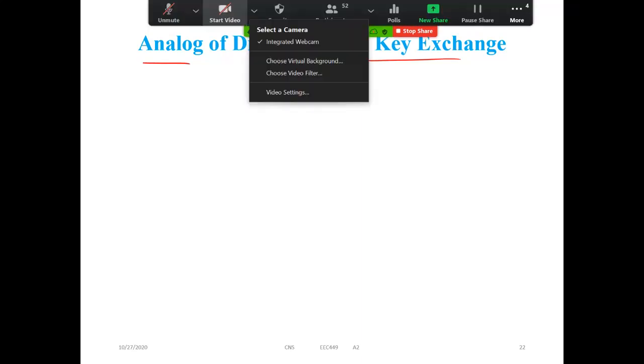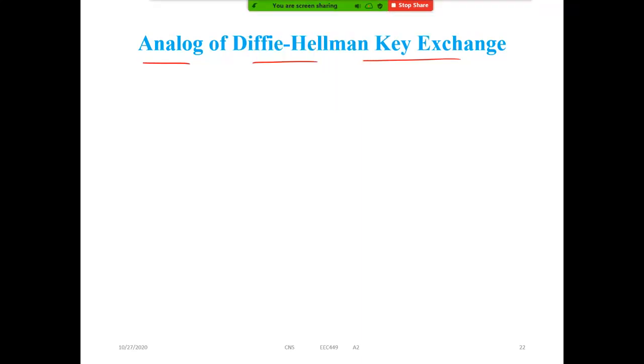So all of you, please listen carefully. So what are the steps? We know that in Diffie-Hellman key exchange, user A and user B exchange keys by generating private keys, public keys, etc. That is similar here, but how to select those numbers, please see.